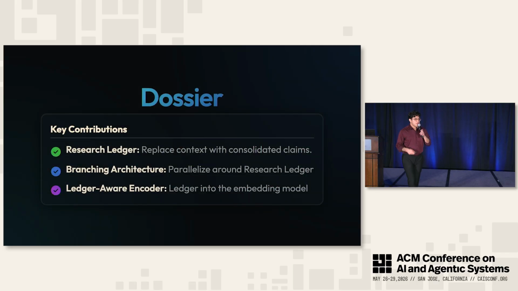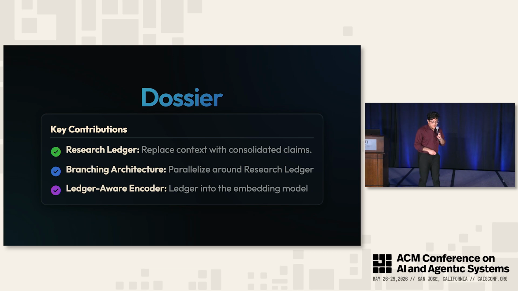So as a result, we present Dossier. There are 3 main key ideas. One, we want to replace this large growing context with what we call a research ledger, which is basically a small set of consolidated claims. We then come up with a new architecture to parallelize search around this ledger, and then we also have a new technique to actually encode this information from the ledger into the encoder.